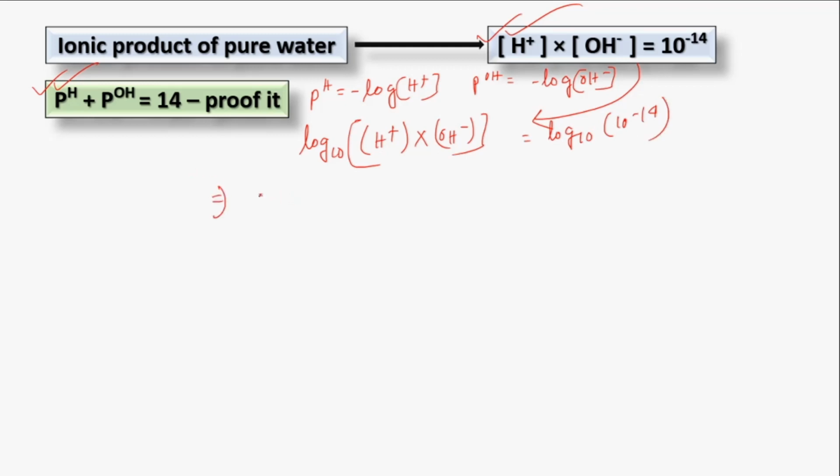On the next step, we can write log H plus plus log OH minus equals minus 14.